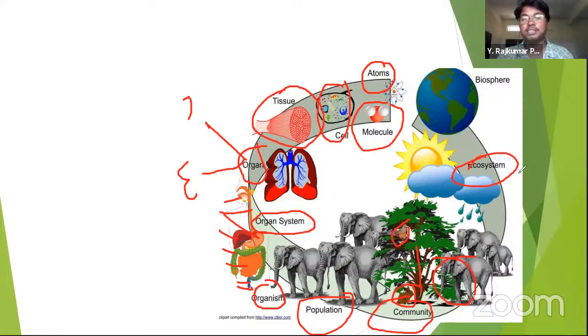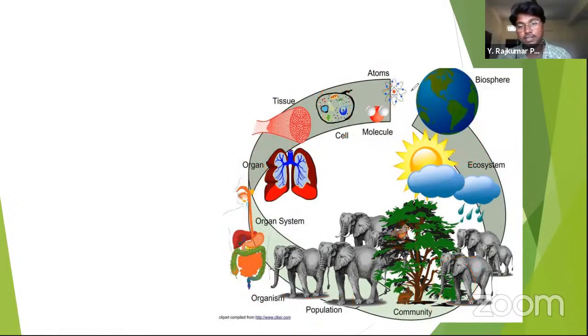Eco means the home, isn't it? So ecosystems make up a biosphere, right? Marine ecosystem is there, desert ecosystem is there, and aquatic ecosystem. There are different kinds of ecosystems as well. In the last chapter called ecology, we will study about this ecosystem further. Okay. Let's see what are the other characteristics of life.